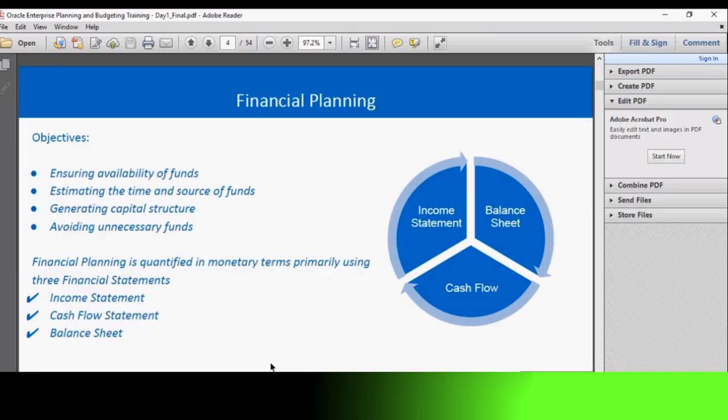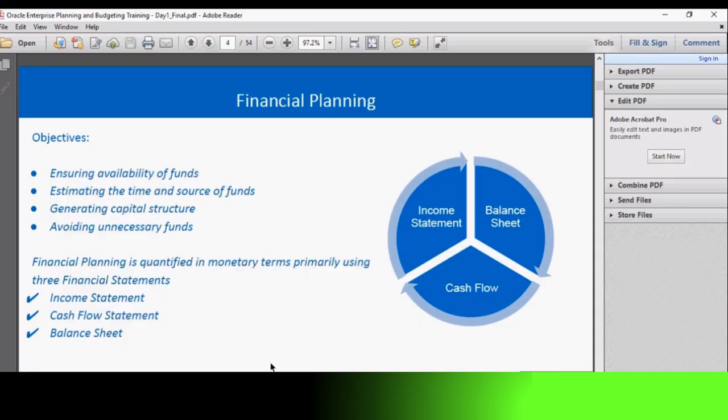While time is an important factor, the sources of these funds are necessary. The third objective would be generating the capital structure. The capital structure is the composition of the capital of a company, that is, the kind and proportion of capital required in the business. This includes planning of the debt-equity ratio, both short-term and long-term. The final objective would be avoiding unnecessary funds.